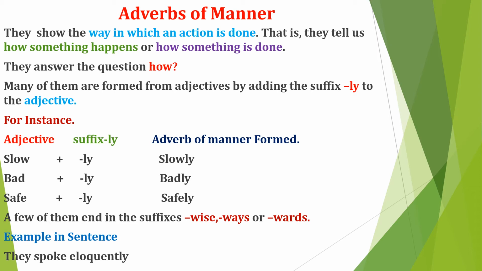Let us now examine an example in a sentence. They spoke eloquently. In this example, spoke is our verb and eloquently is our adverb. If you ask yourself, how did this person speak? The answer is eloquently. So eloquently is an example of an adverb of manner that tells us how something was done. Speaking, how was it done? Eloquently.